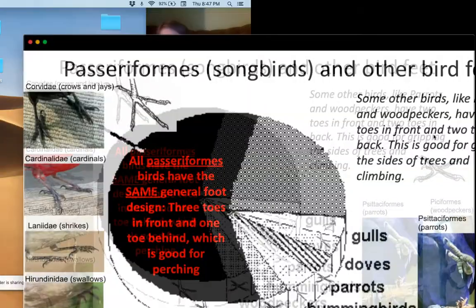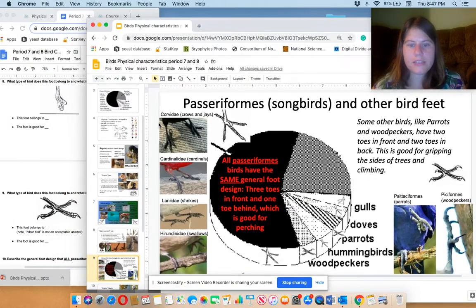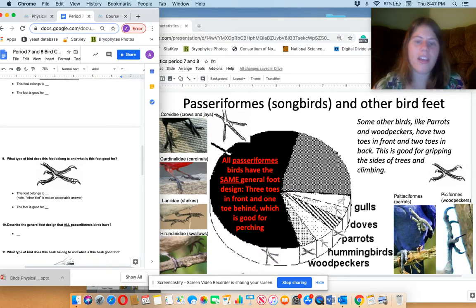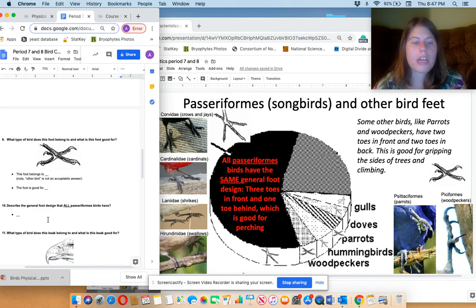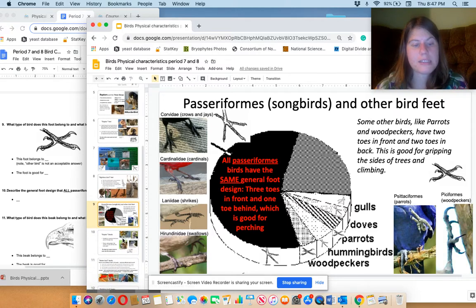This shape of a foot belongs to either a woodpecker or a parrot. And passerines, there's 2 questions on the slide, by the way, all have that 3 toes in front, 1 toe in behind foot pattern. Okay, we're getting near the end here of the feetses. Well, we're done with the feetses and we're on with the beakses.